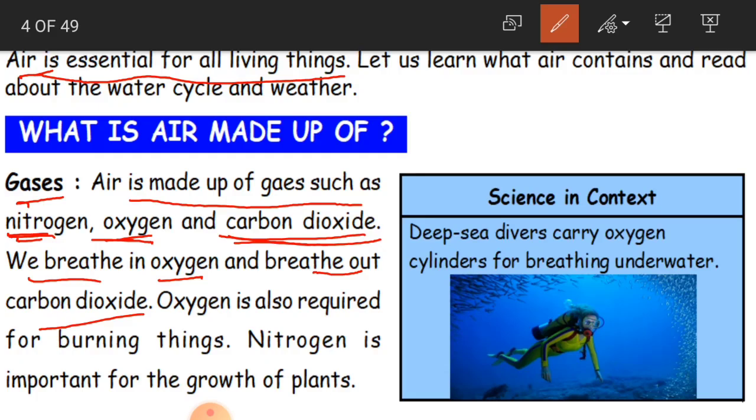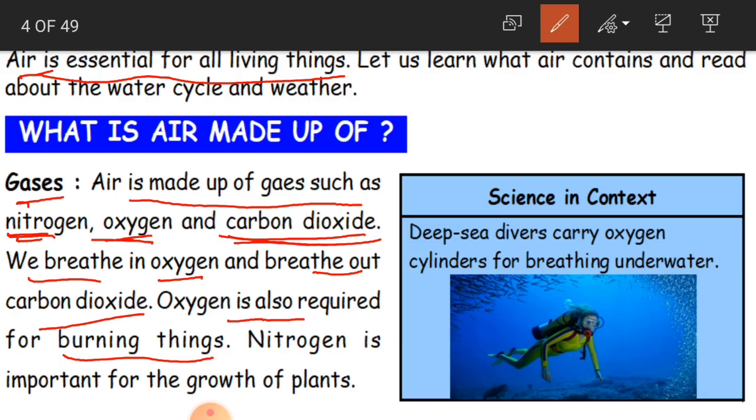Oxygen is also needed for burning things. For example children, if you light a candle and keep it open, then it is going to burn. You can see the flame of the candle because the candle is surrounded by air, that is oxygen. Okay, clear.